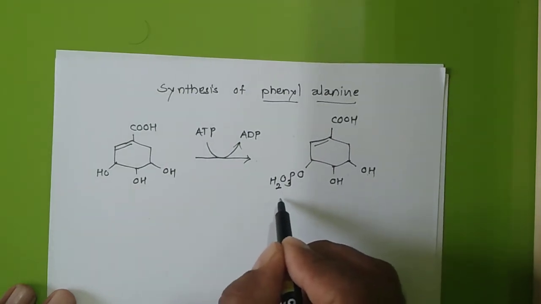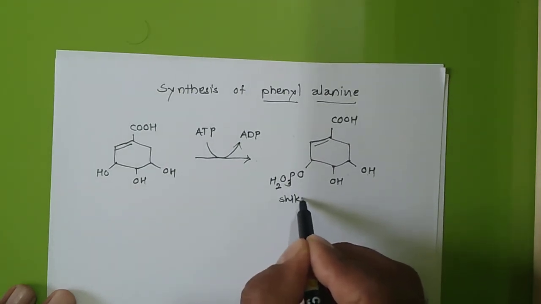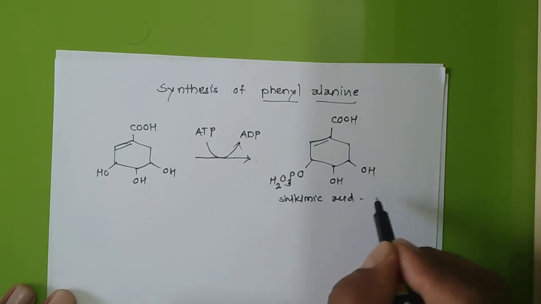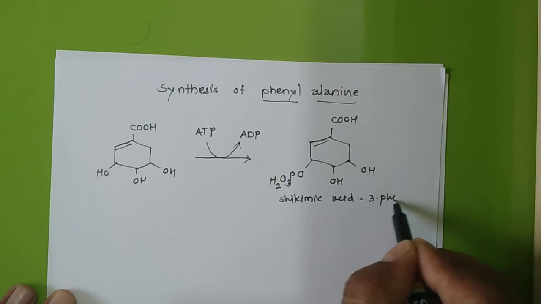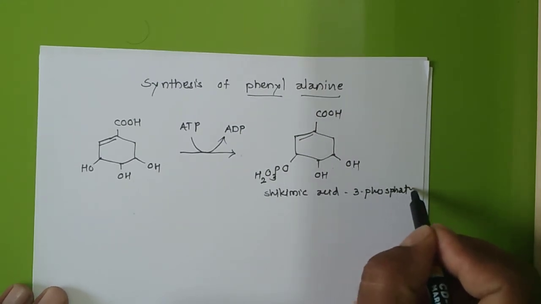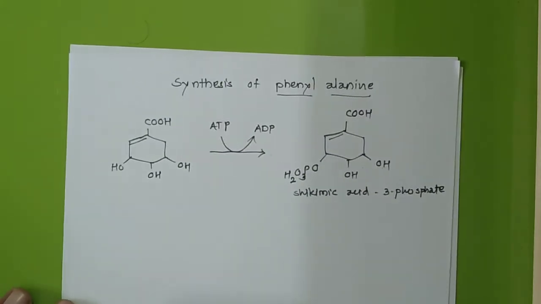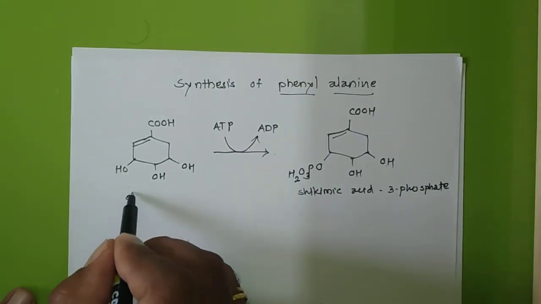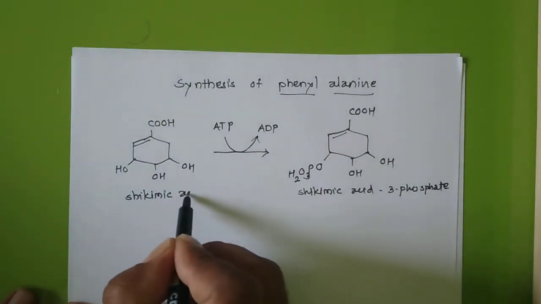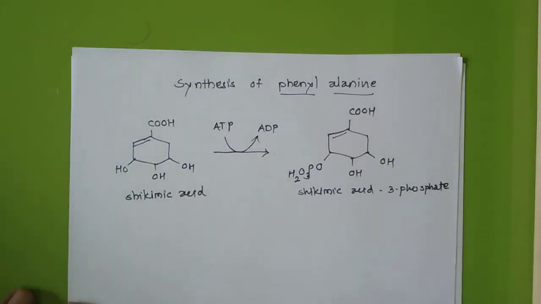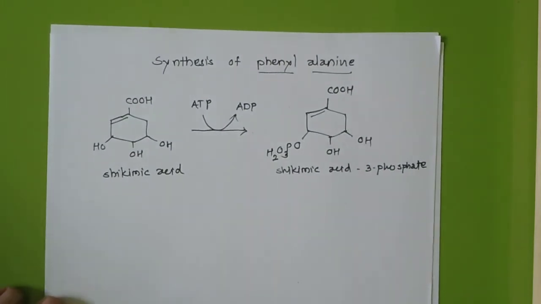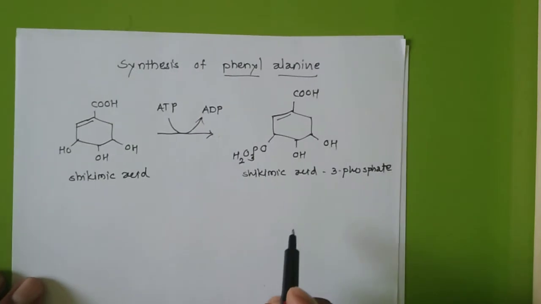So we can say this is shikimic acid 3-phosphate. From this shikimic acid 3-phosphate